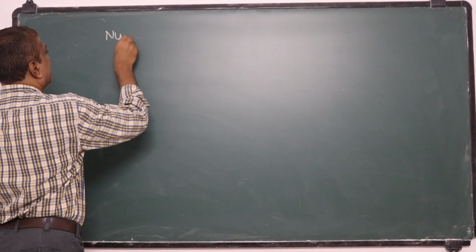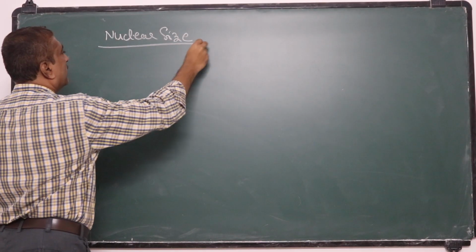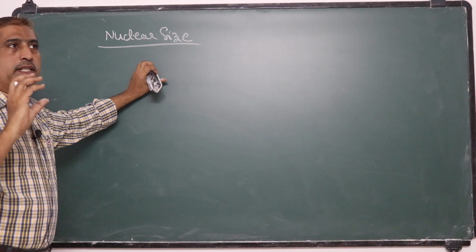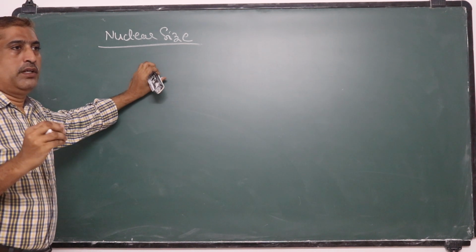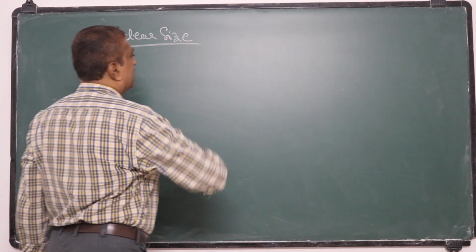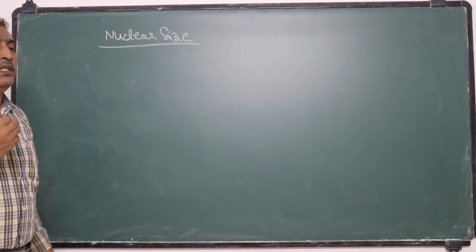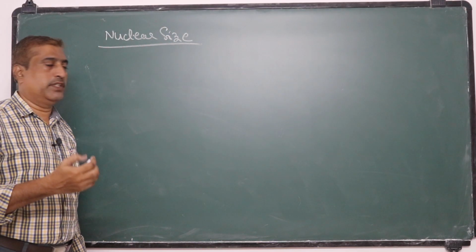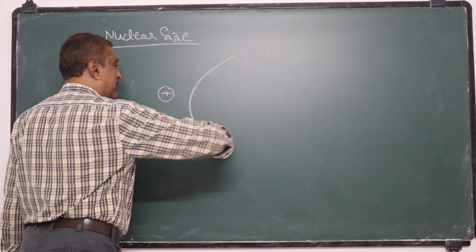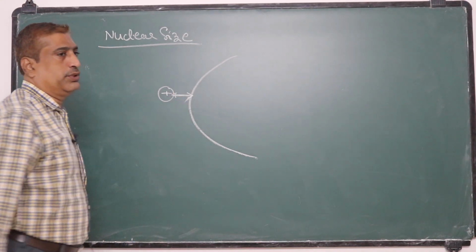Nuclear size. Okay. So the approximate size of the nucleus was obtained by Rutherford's experiments only. In the Rutherford experiment, the distance of closest approach, that means suppose we take it as the nucleus, then these alpha particles retrace their path, and this is called the distance of closest approach.